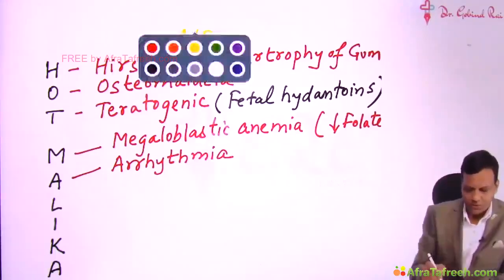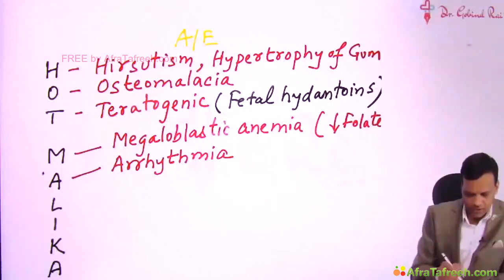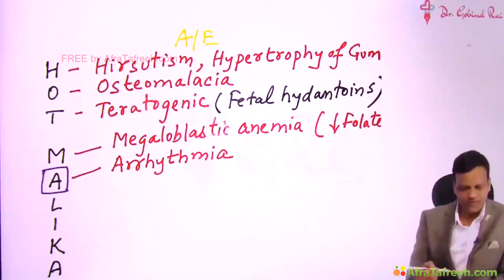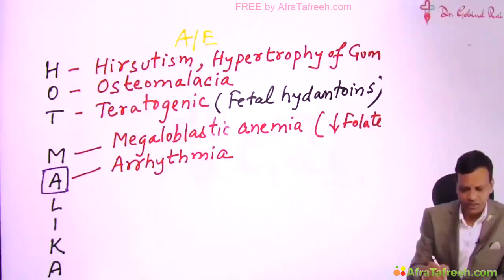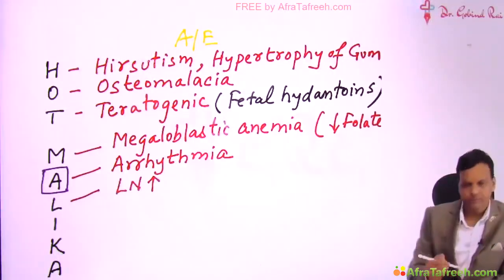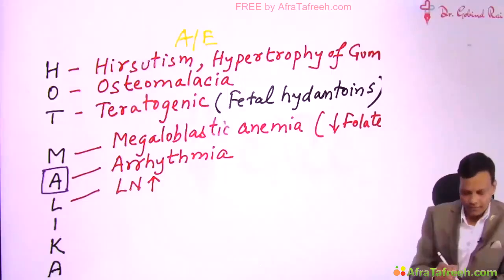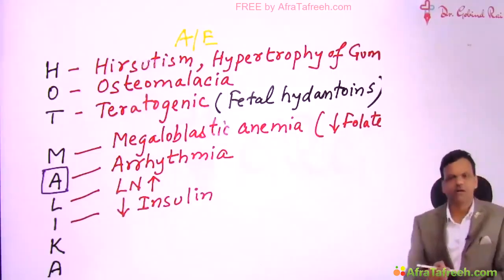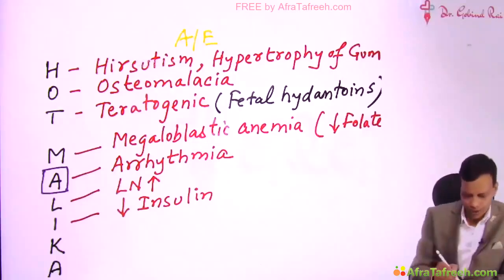Then A for arrhythmias. We know phenytoin is an antiarrhythmic drug, and any antiarrhythmic drug in overdose can cause arrhythmia. Special to remember about this side effect: it is seen only in overdose, whereas other side effects can be seen at normal plasma concentration. Then L for lymphadenopathy, lymph node enlargement. Then I for deficiency of insulin. So phenytoin can result in hyperglycemia by causing deficiency of insulin.